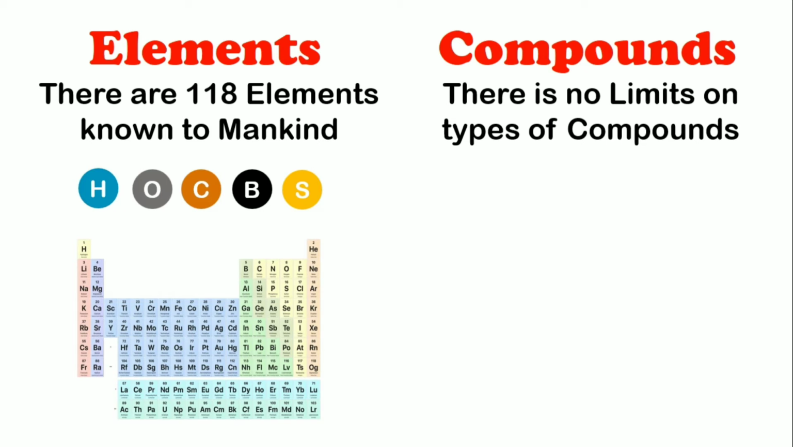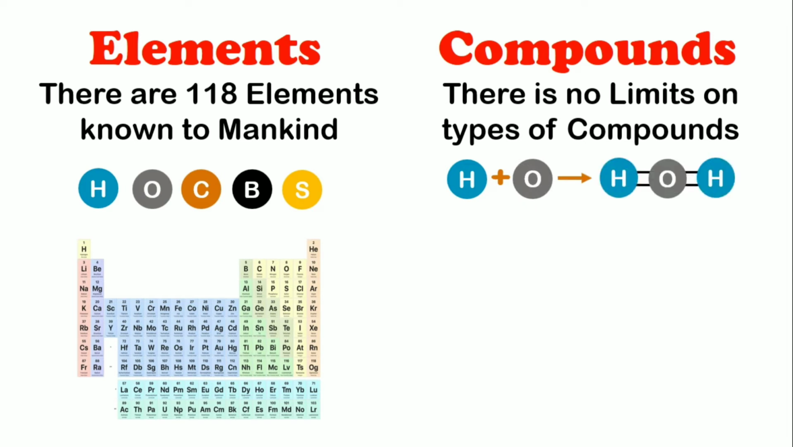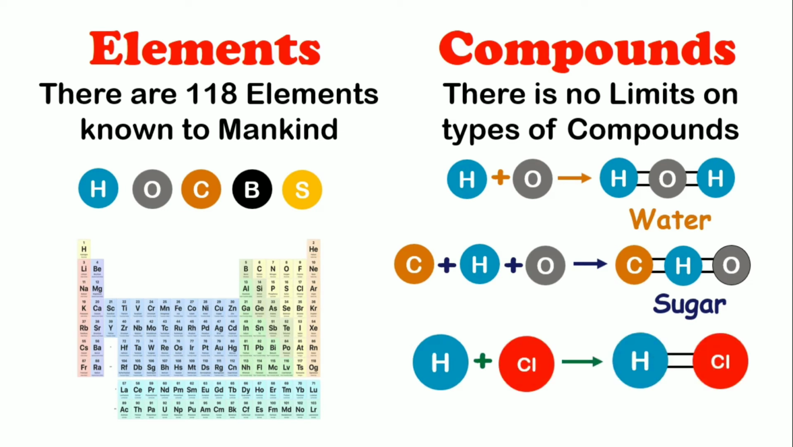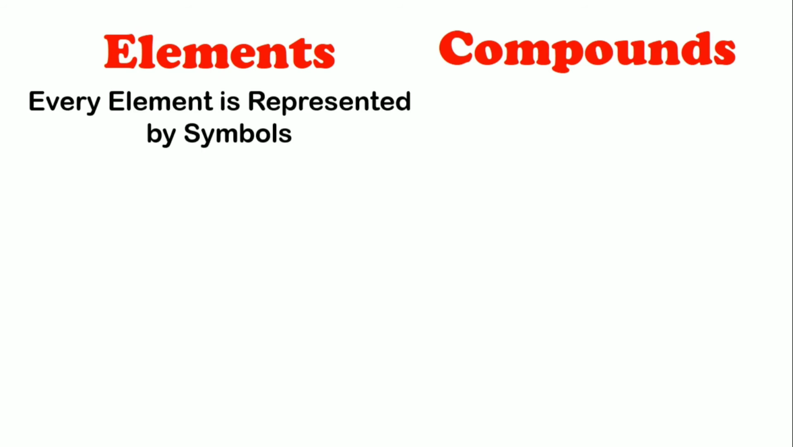For example, when we add hydrogen with oxygen, we get H2O, which is also called water. Secondly, when we add carbon with hydrogen and oxygen, we get C12, H22 and O11, or sugar. Thirdly, when we add hydrogen with chlorine, we get HCl or hydrochloric acid. So thus we learned that there are only 118 elements known to mankind, whereas there is no limit on the types of compounds.